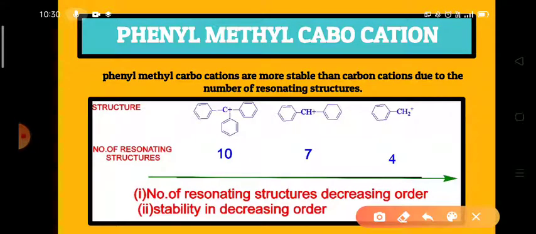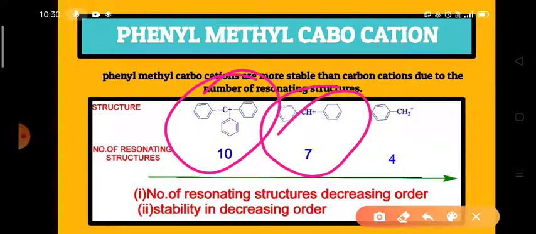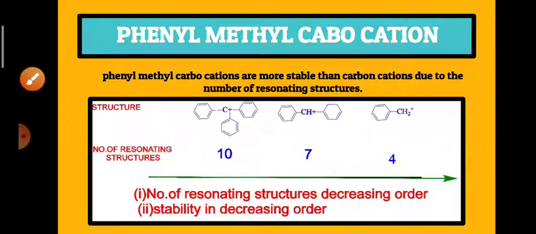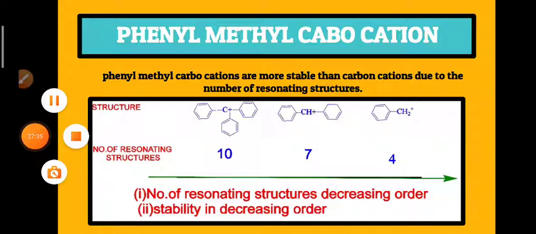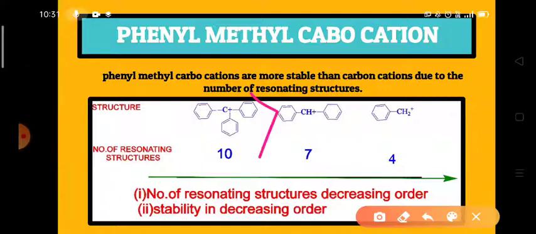In the diphenyl methyl carbocation, the number of resonance structures is 7. And in the phenyl methyl carbocation, 4 resonance structures are possible. So, as the number of resonance structures in the triphenyl methyl carbocation is very high, it is more stable than the diphenyl methyl carbocation, and diphenyl methyl carbocation is more stable than the benzyl carbocation.